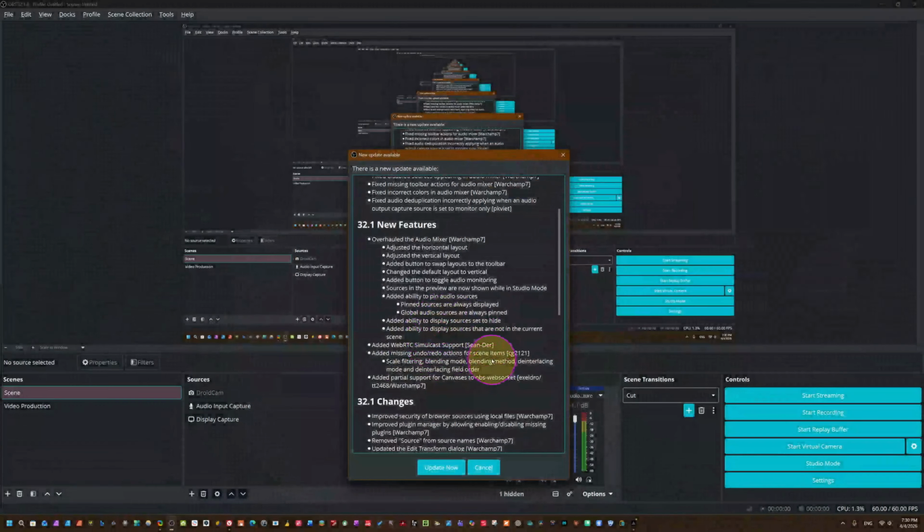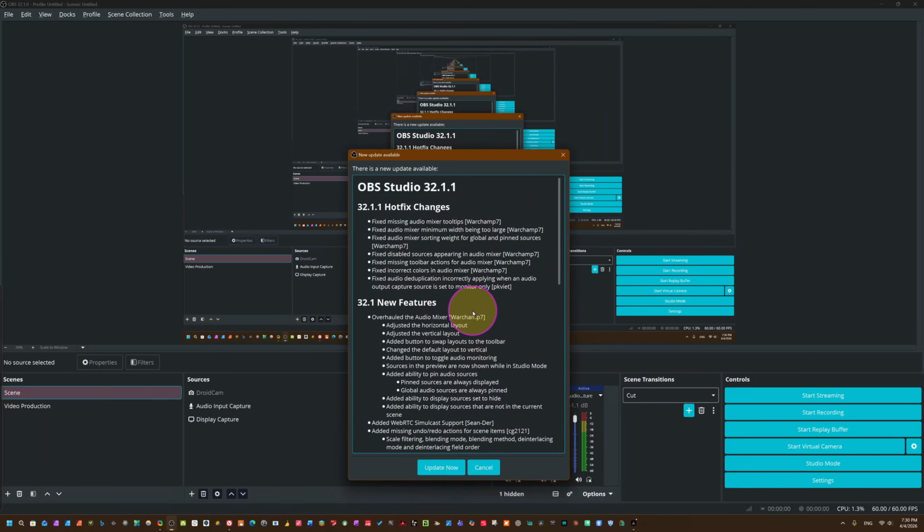So let's see the update now. If you use OBS Studio, don't forget to update, because after this update your OBS Studio will work smoothly. So let's update here and let's see how to use OBS Studio. Just click here update and your update will be available here.